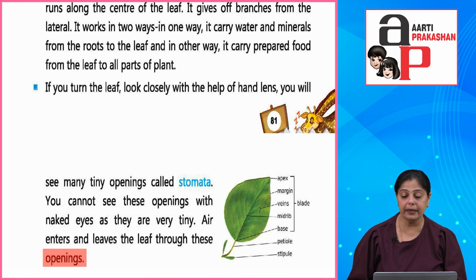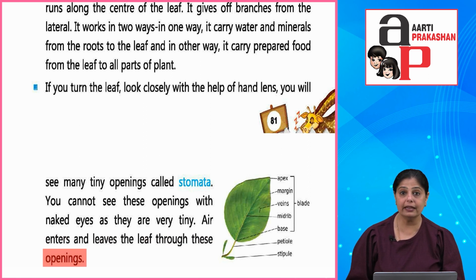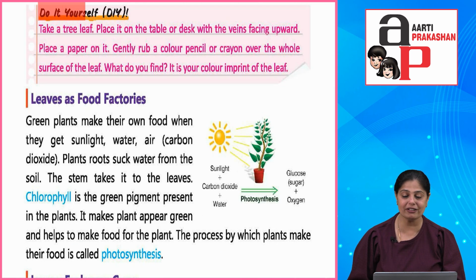Okay, so अभी आप ये leaf structure देखोगे तो ये leaf blade में आते हैं आपके apex, margin, veins, midrib, base, petiole and stipule. Okay, so when you look at a leaf, you will come to know what are these different types of parts now, okay? You'll know the name of these parts. Alright, now do it yourself.